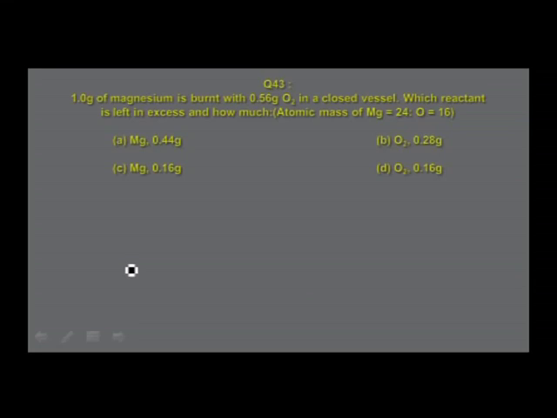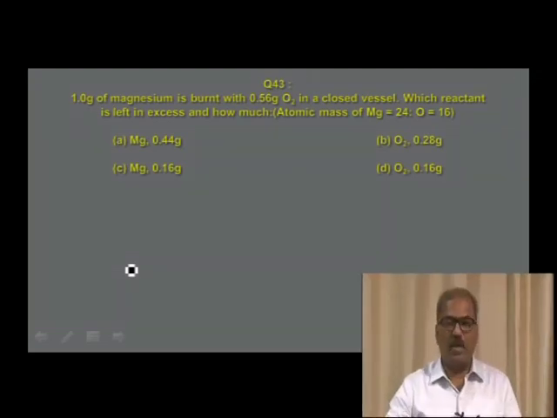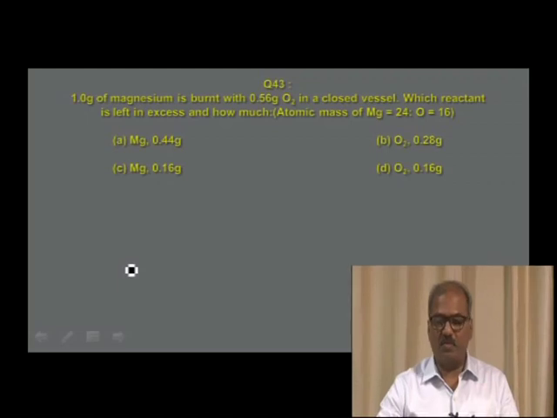1 gram of magnesium is burnt with 0.56 grams of oxygen in a closed vessel. Which reactant is left in excess and how much? The atomic masses are given. Option A, magnesium 0.44 grams. Option B, oxygen 0.28 grams. Option C, magnesium 0.16 gram. Option D, oxygen 0.16 gram.